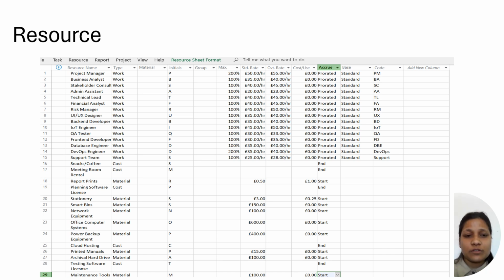This is because there are two project managers. For one project manager, there is 100%. For two, there is 200%. The standard rate for the project manager is 50 pounds per hour. If they work overtime, their overtime rate is 55 pounds per hour, and accrue at is prorated.